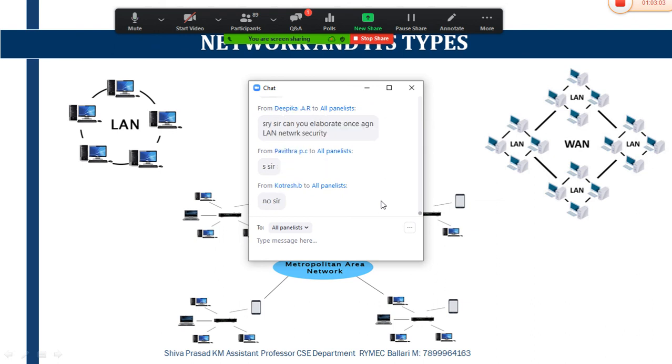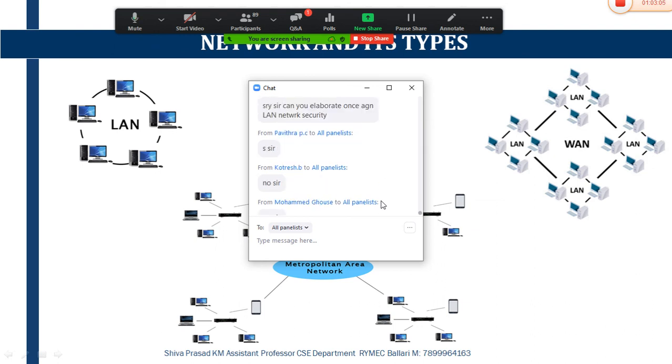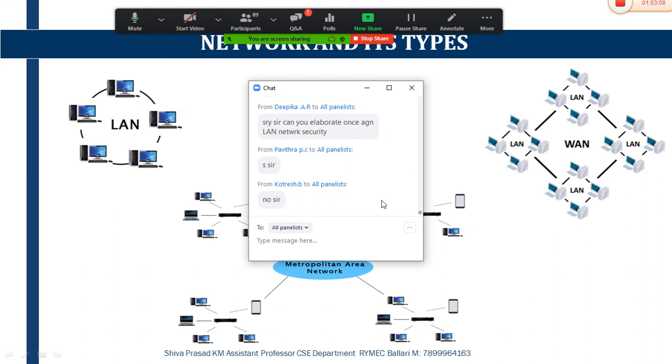Can you elaborate once again on LAN network security? LAN is nothing but local area network. The network security of LAN is more effective than MAN and WAN. Understood, Deepika?